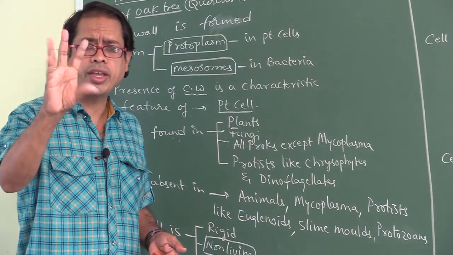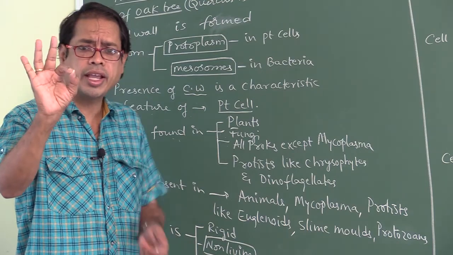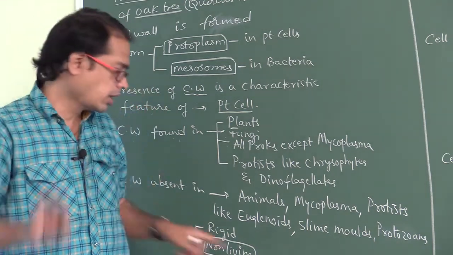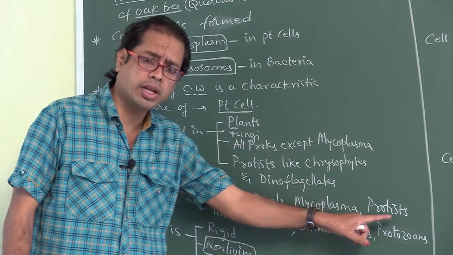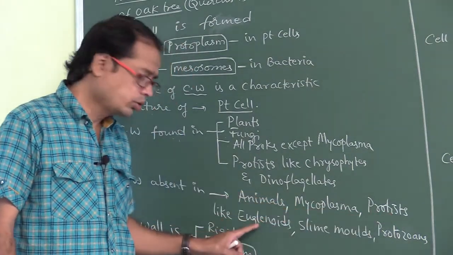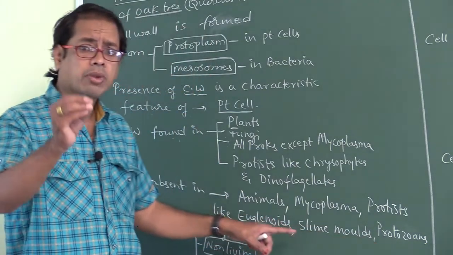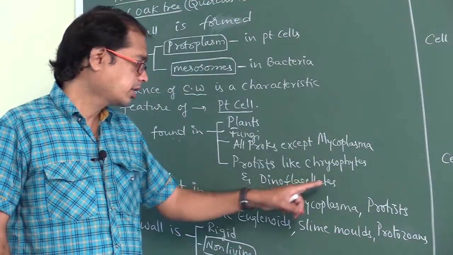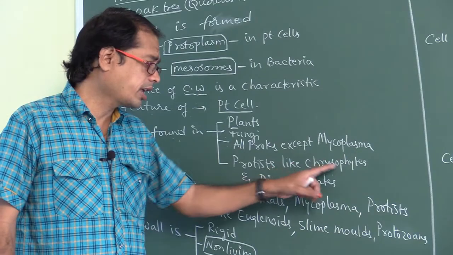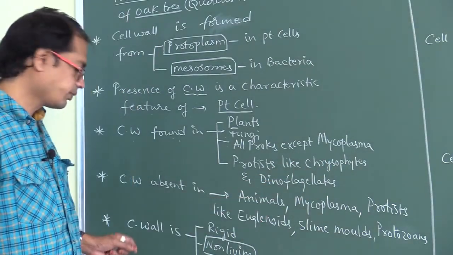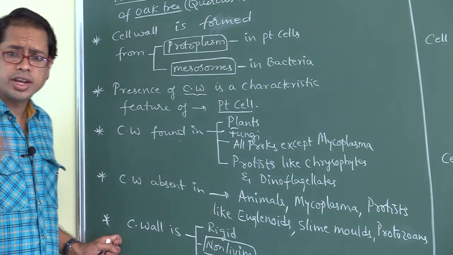Of these 5 groups, the first 2 contain a cell wall, and the remaining 3 do not. Cell wall containing protists are chrysophytes and dinoflagellates.